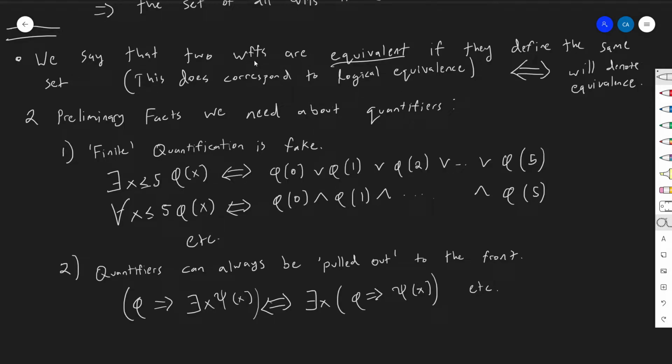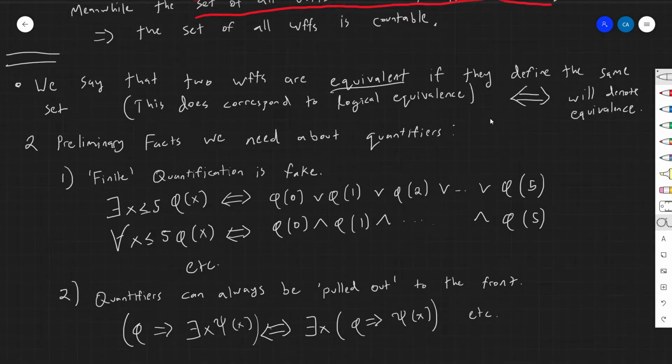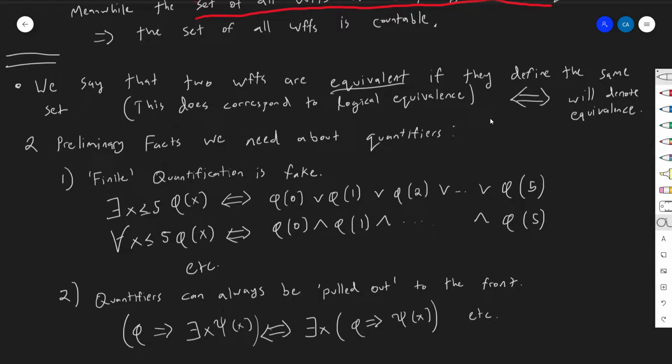But what does it mean for two formulas to be equivalent, with how I'm defining it for the toy math that we're talking about? The way I'm going to say that is simply that they define the same set. So two formulas are equivalent if the sets that they define are the same. Now, this is a definition of equivalence that really only applies to formulas with free variables, but that's all I care about right now. And this does correspond to logical equivalence in the actual meta-mathematical sense. So two formulas are equivalent if they define the same set, and let's just move with that.